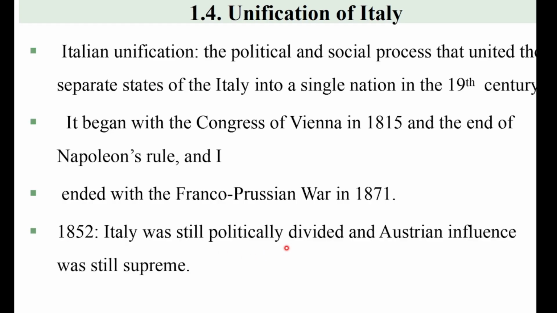Politically divided means there were around 8 petty states in Italy. In addition to that, Austrian influence was also still supreme.